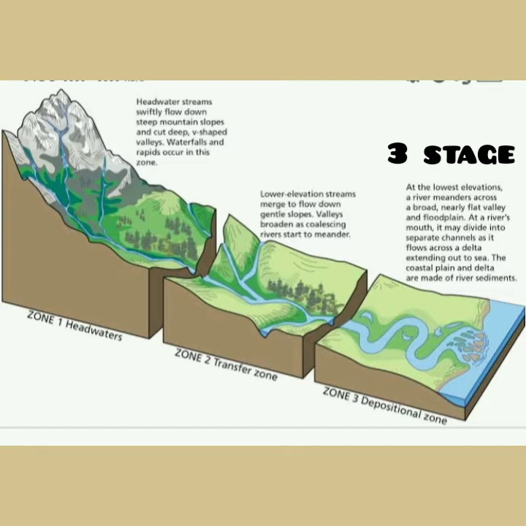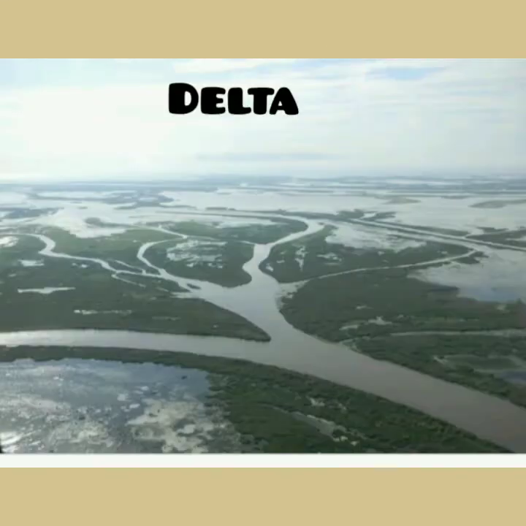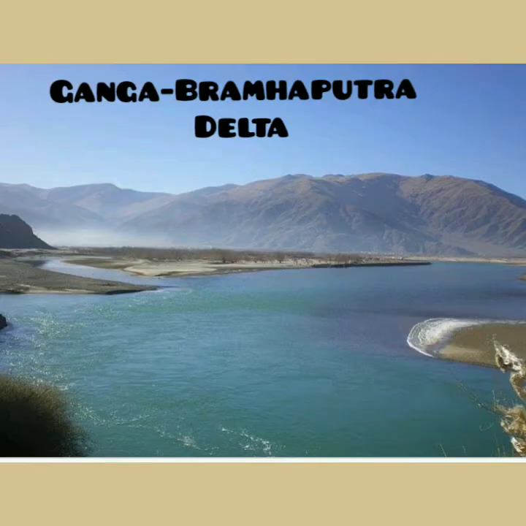The deposited sediments create an obstacle for the river to move ahead, and hence the river is forced to split into small rivulets called distributaries. Before the river enters the sea, the network of distributaries forms a delta. Deltas are triangular in shape. The Ganga-Brahmaputra delta is the largest delta in the world.